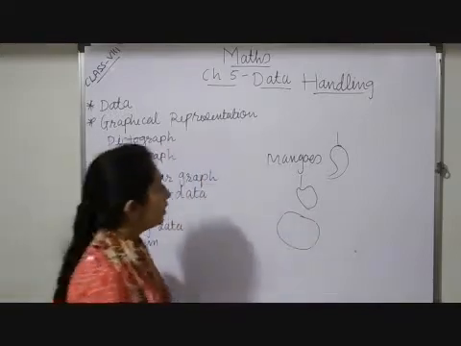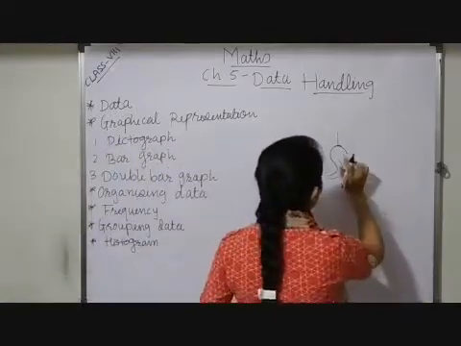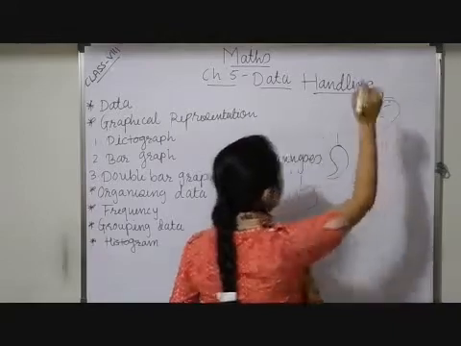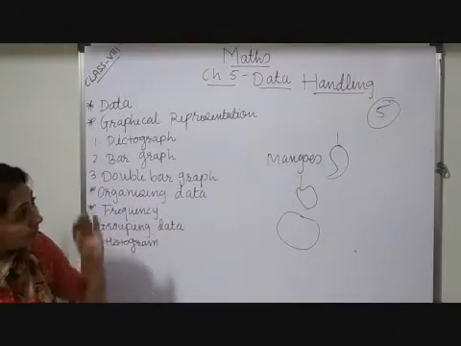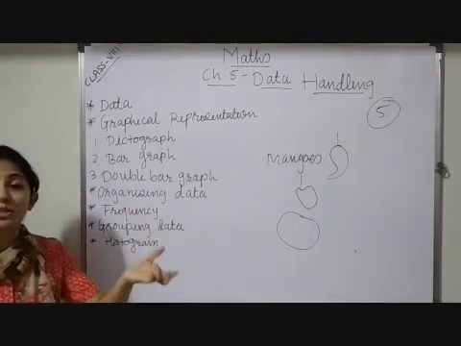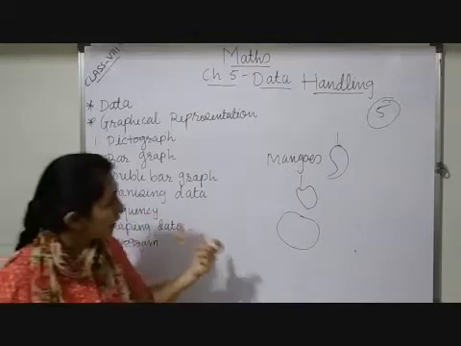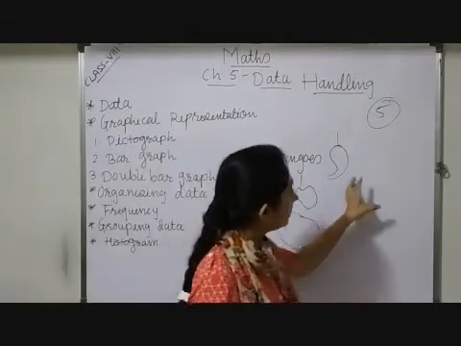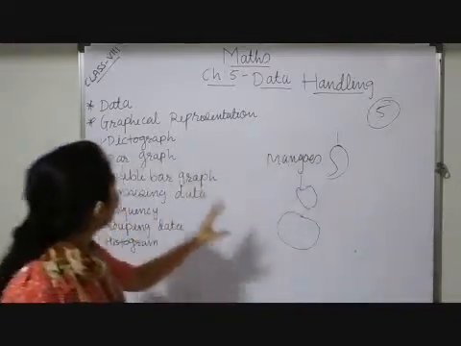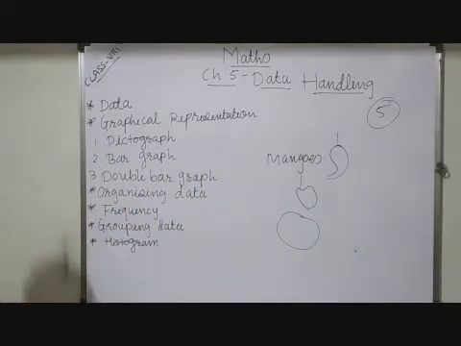For each fruit I am choosing five numbers. To represent 5 numbers I will choose a specific symbol, and then I represent this information on my graph. That information is known as a pictograph.